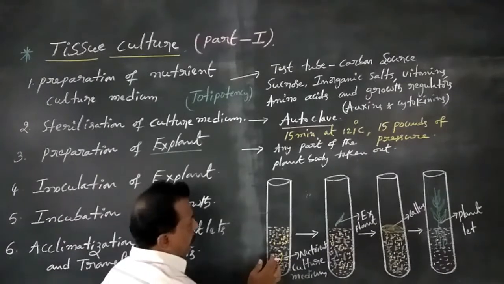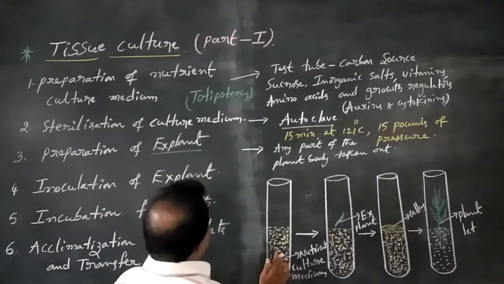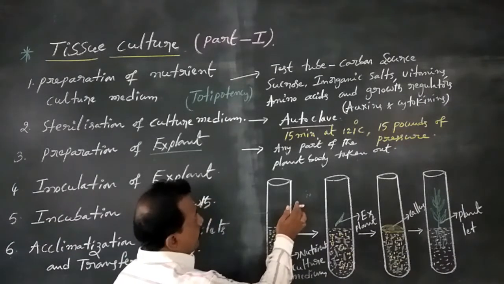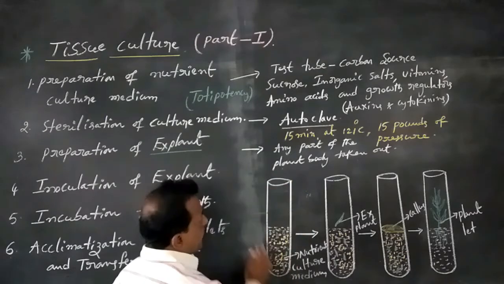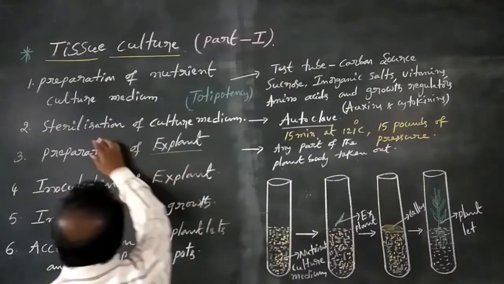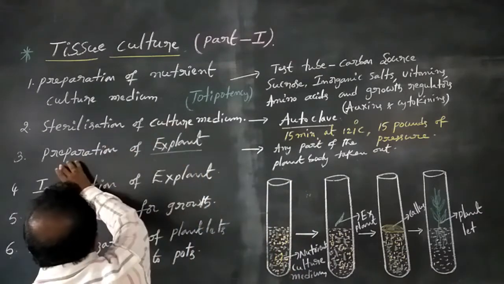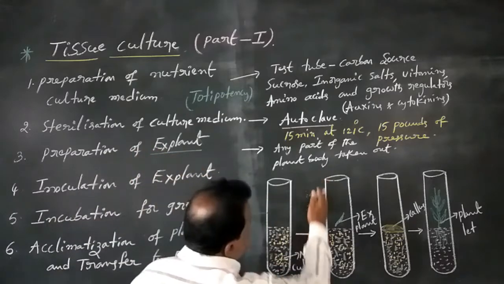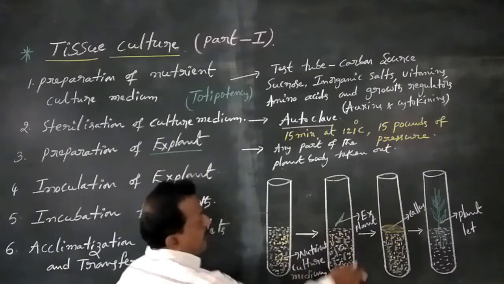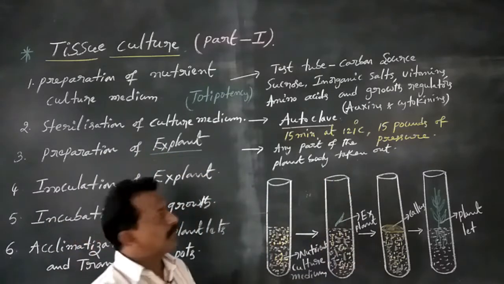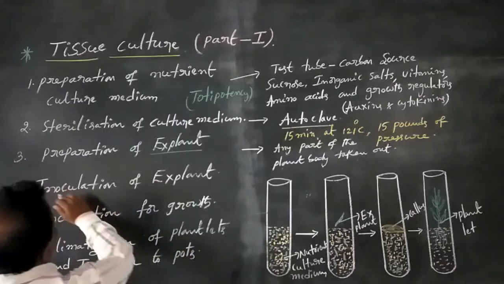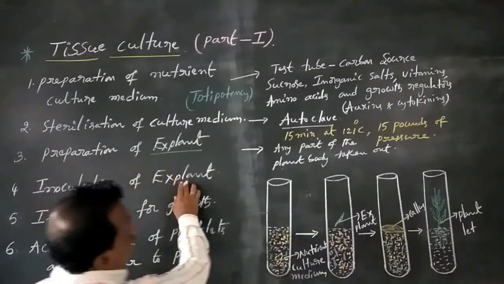So first step is preparation of nutrient culture medium. This is a test tube of nutrient culture medium. Second step is sterilization of culture medium. Third step is preparation of explant. This is an explant for the test tube. Next one is inoculation of explant.